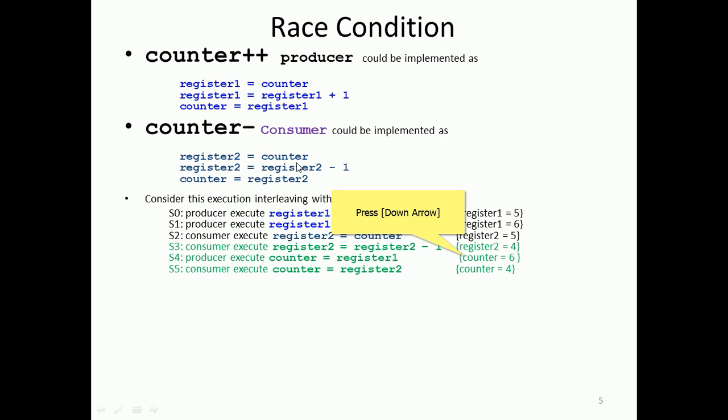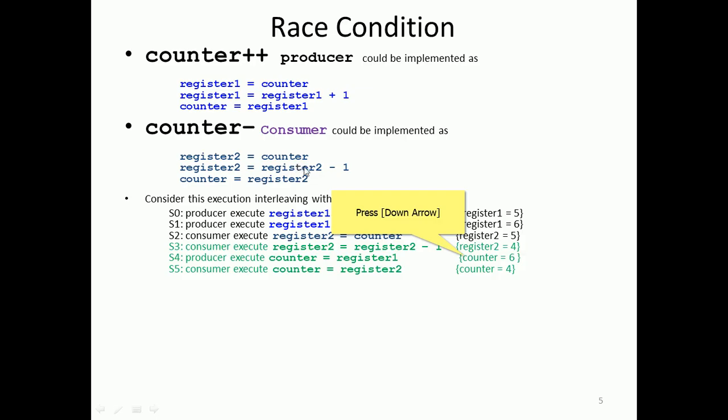Here you can observe on the left side, register 1 becomes 6 and register 2 becomes 4, right? At S4 the counter becomes 6, at S5 the counter becomes 4. So here is the inconsistency of the data, since those are executed separately and concurrently.